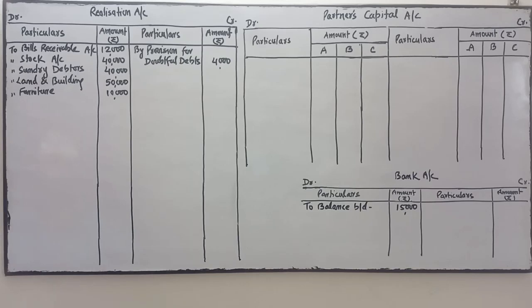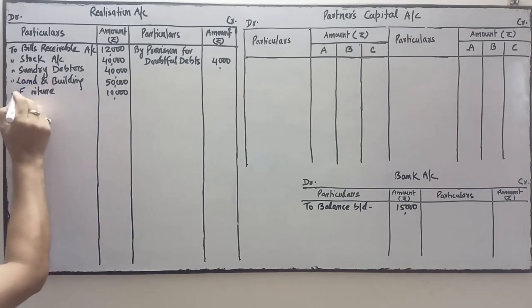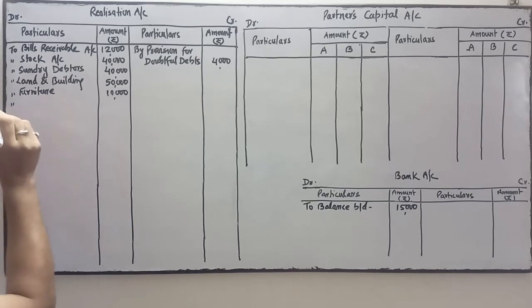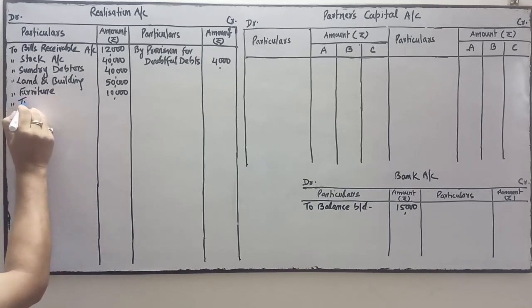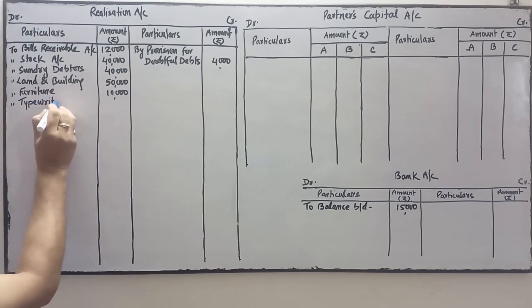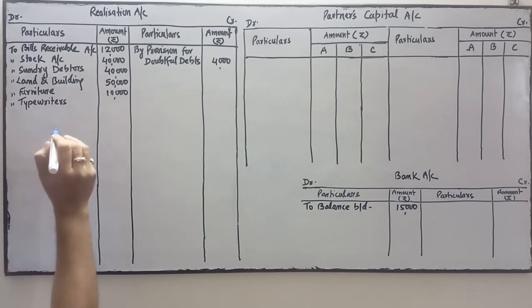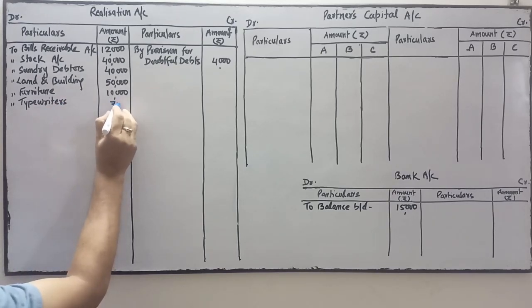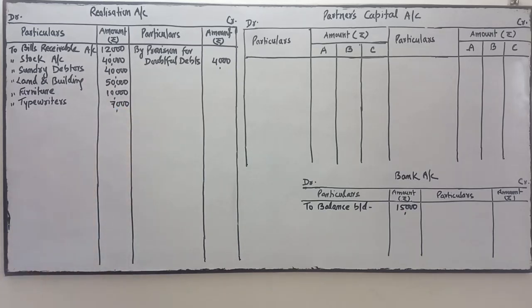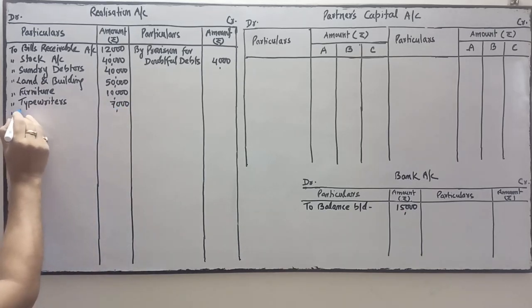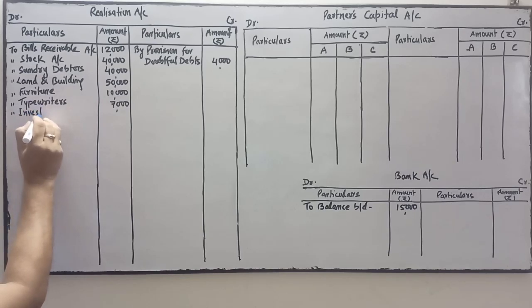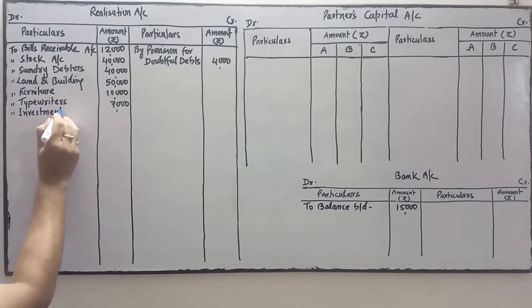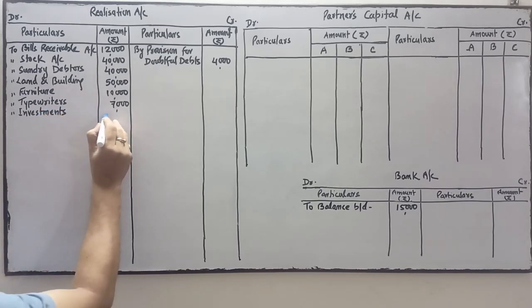Next item, after furniture, is typewriters, 7,000. Next item is investments, 30,000.